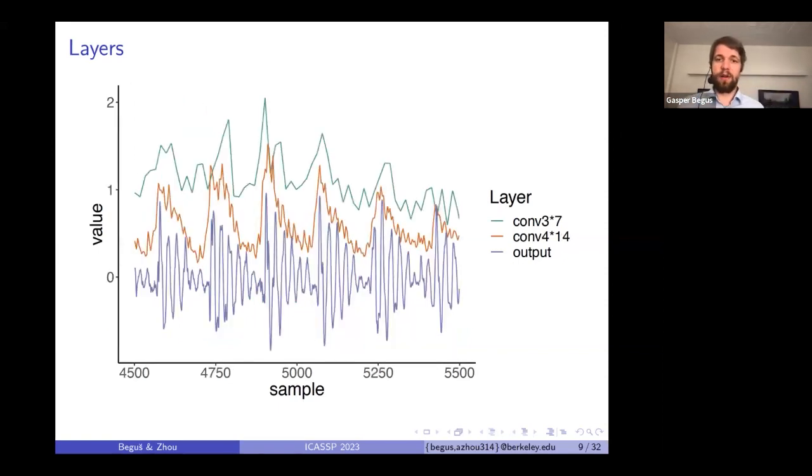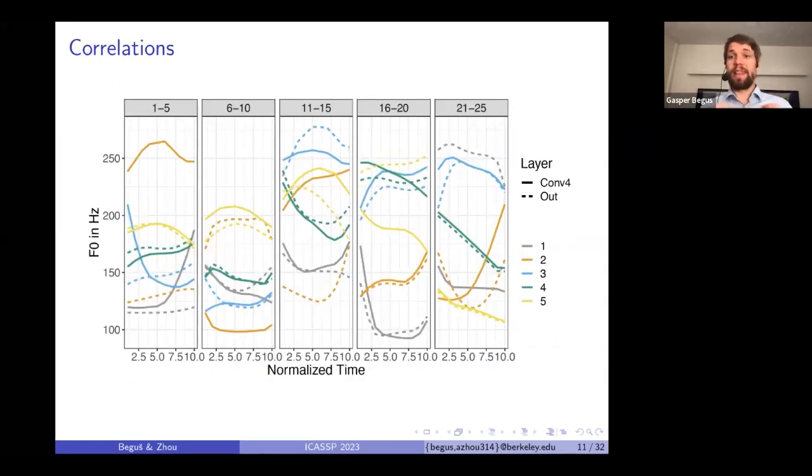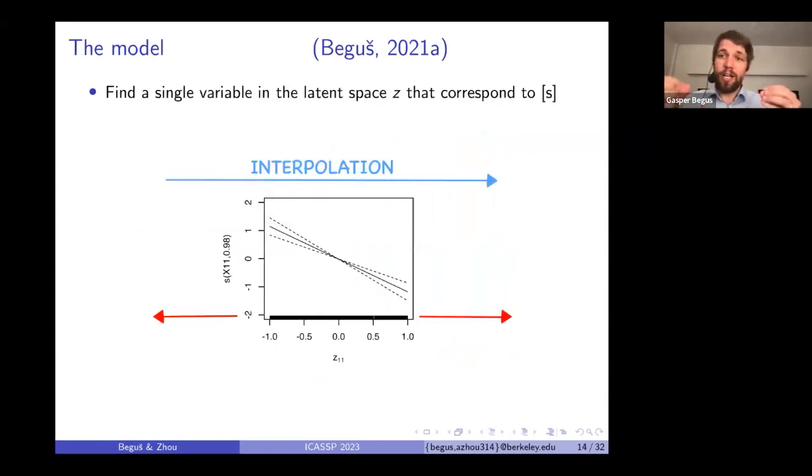Here we have an example of how a vowel is encoded. So purple is output, orange is the fourth convolutional layer, green is the layer before that, and we see at each layer what information the network encodes. This is frication noise, for example. We can analyze correlations between output and intermediate convolutional layers to see where and what is encoded at which layer. We can test F0, intensity, or any other property. Not only do we get a summary of what each individual layer is encoding, we can also get a causal understanding of what intermediate layers are doing.